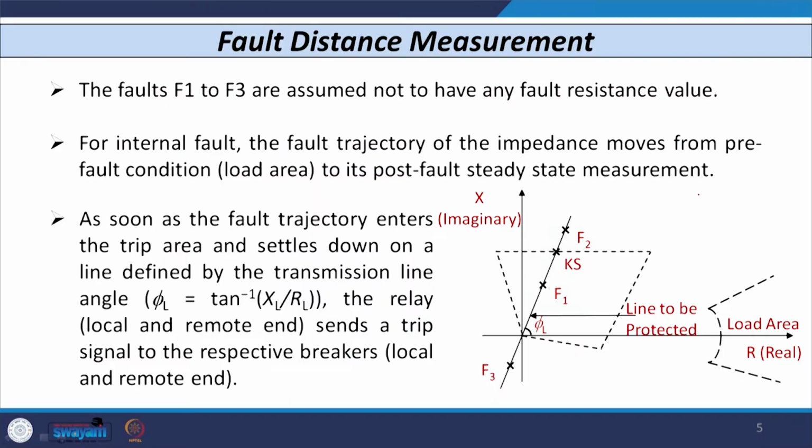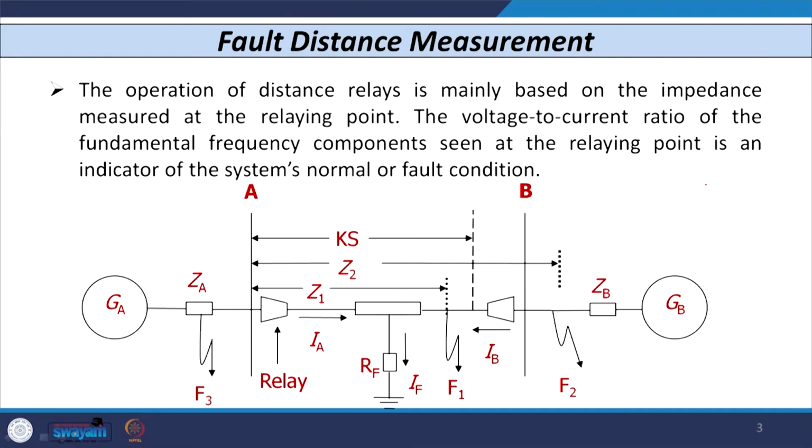In the same way, the distance relay measures the impedance of the line where it is installed, and compares it with some threshold value, which here is known as the set value. The set value is sometimes indicated by K. So, K we can call the set value. This is nothing but the threshold.